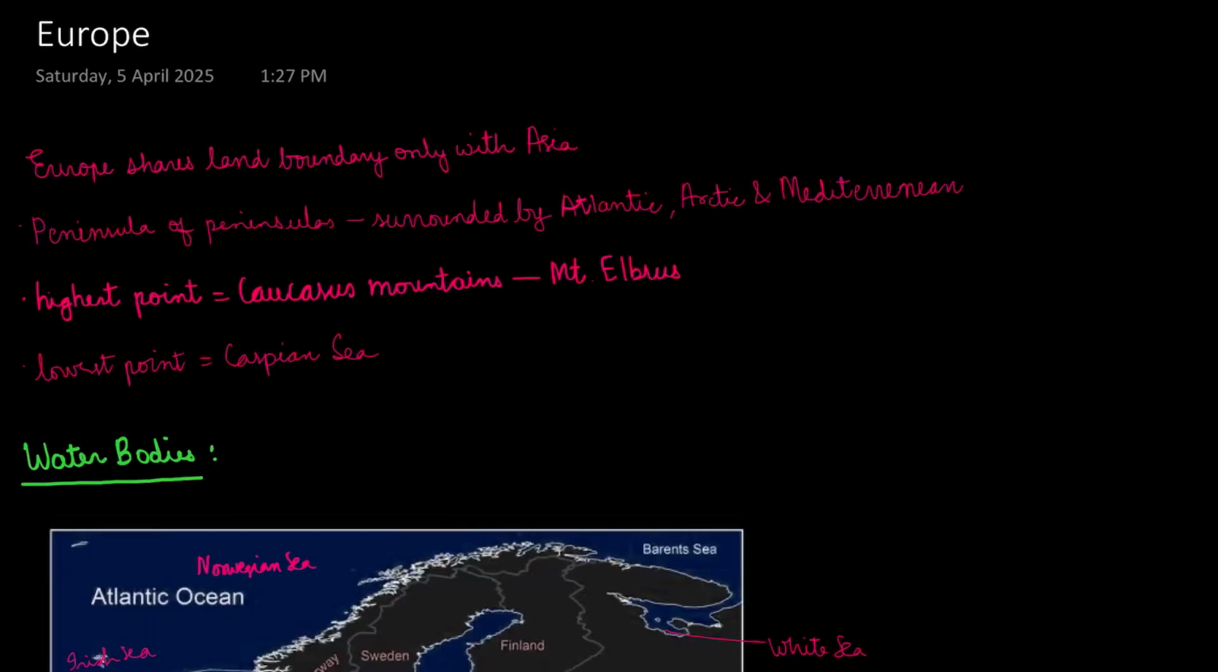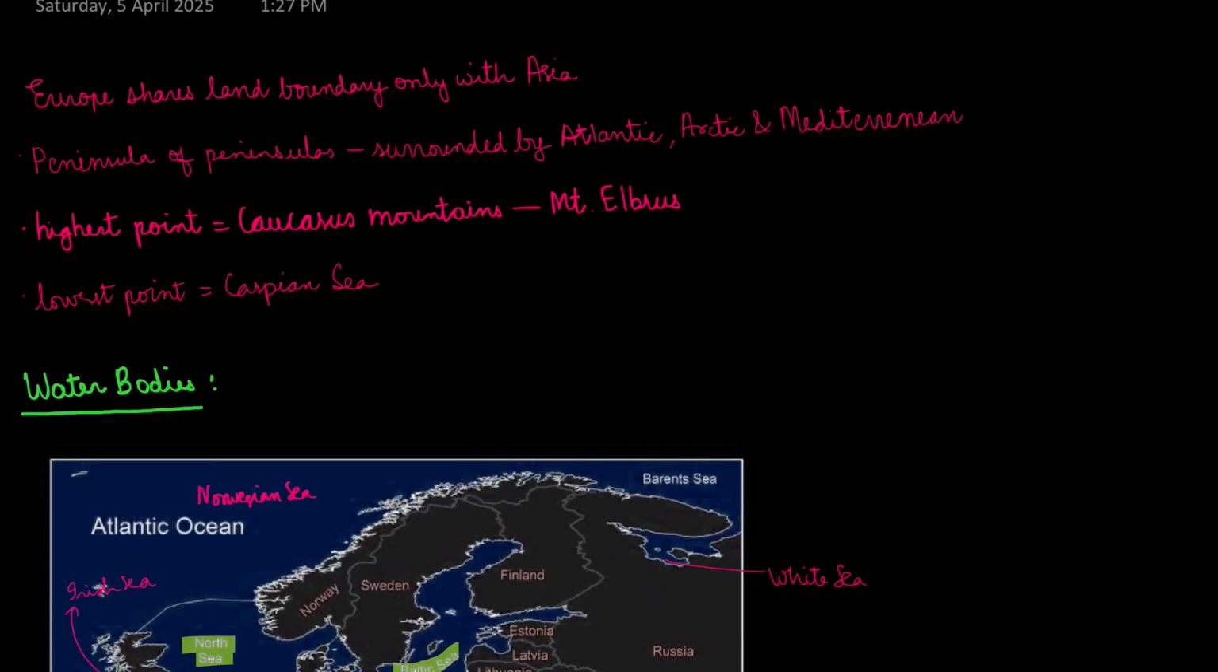Today we're going to discuss the continent of Europe and start its mapping portion. So, Europe is the continent which shares a land boundary only with Asia. We have read about the Ural Mountains, the Ural River, and the Caucasus Mountains. These are basically the land boundaries between Europe and Asia.